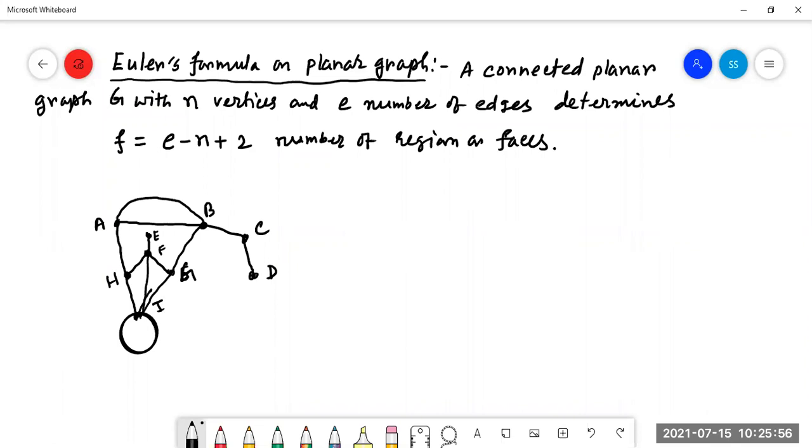Here, how many faces should be determined? So F equal to E minus N plus 2. How many edges are there? 1, 2, 3, 4, 5, 6, 7, 8, 9, 10, 11, 12, 13. So E equal to 13.